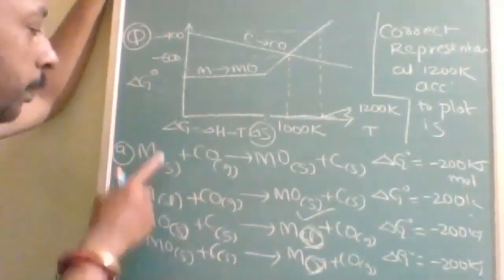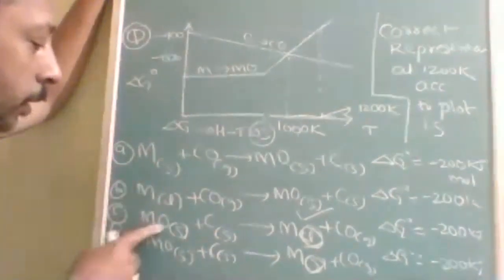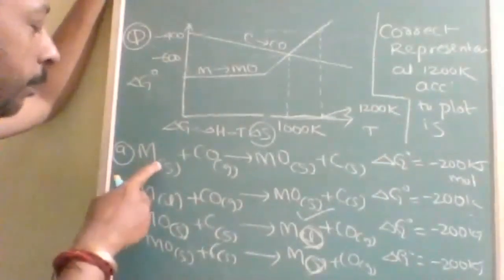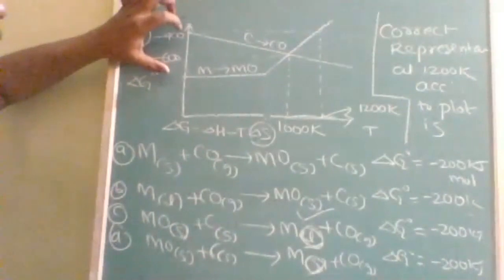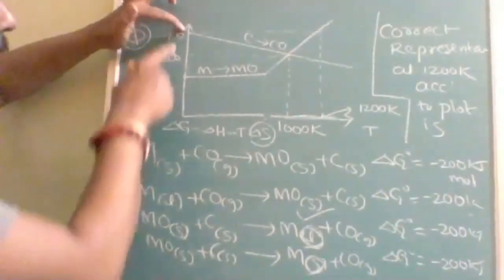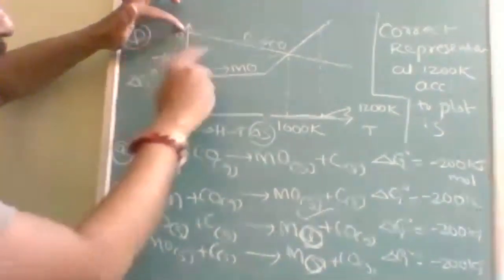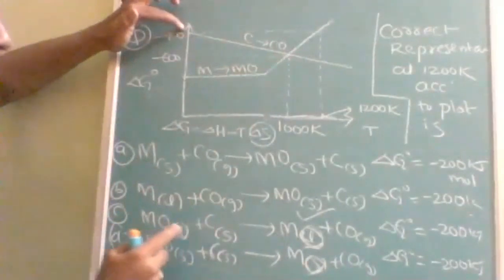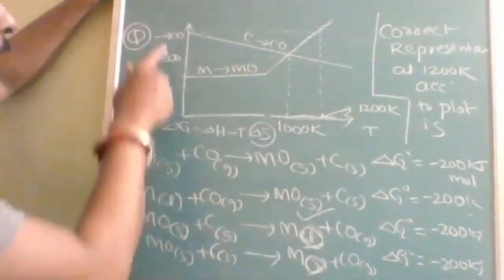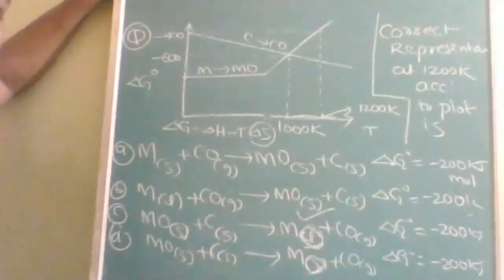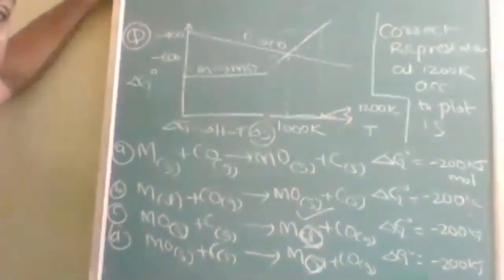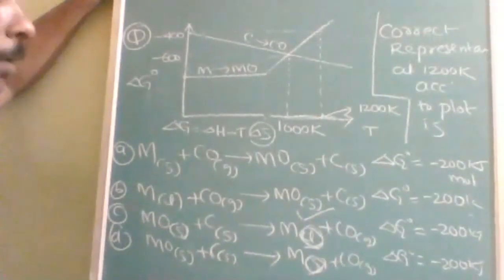First of all, you should check whether the metal oxide is reduced by carbon or the metal is reducing carbon monoxide. How will you come to know? With this value. It is minus 400 when I reverse this equation, then it will be minus 400, this will be plus, so that the net value will be more negative. Negative delta G must be there.